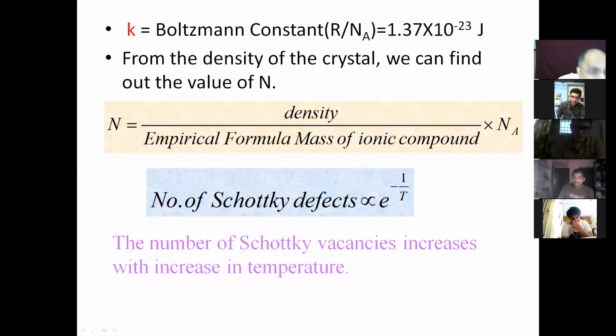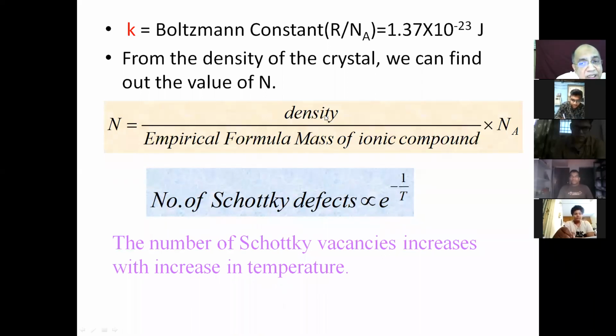See, N, the total number of lattice points in one unit volume, can be found out if you know the density of that solid. Density is the mass of one unit volume. If you divide by molecular mass, you get the number of moles, I'm sorry, for a volume of say 1 meter cube or 1 centimeter cube. Mass by molecular mass, empirical formula mass, will give you the number of moles of each type.